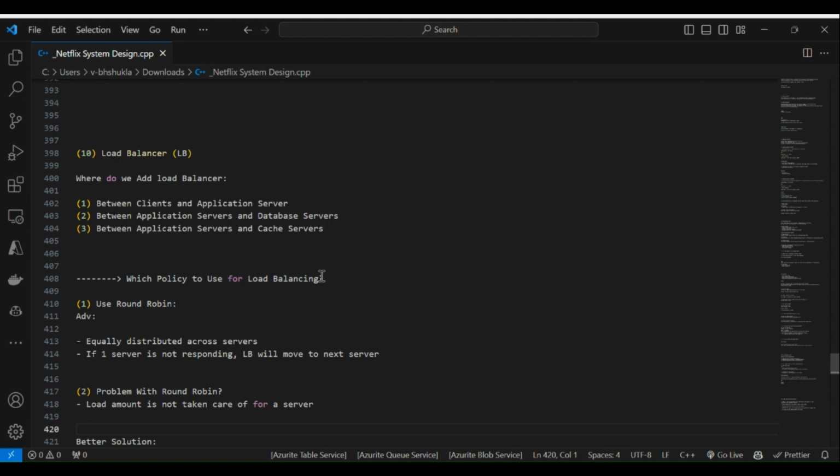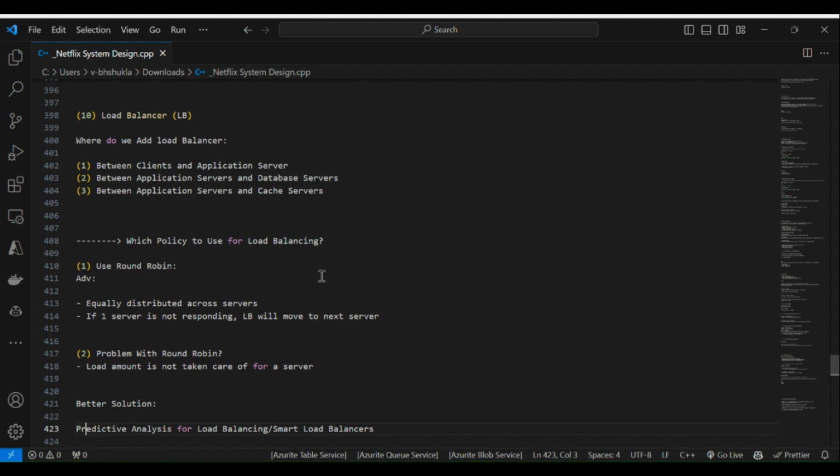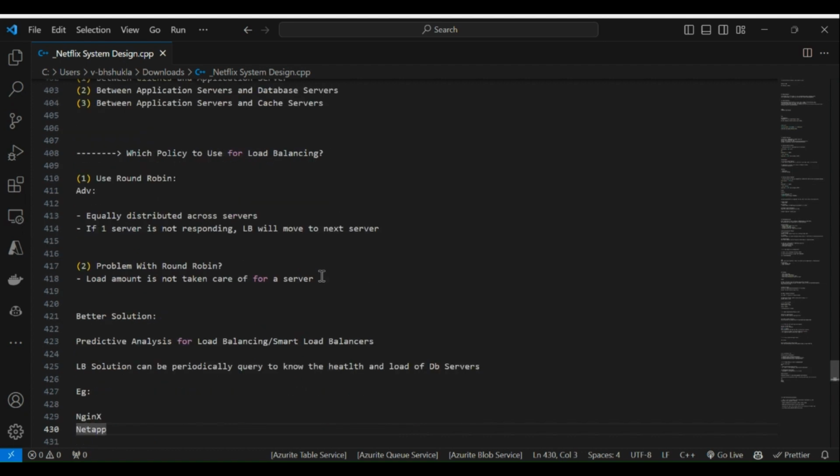Which policy to use for load balancing? We have a policy like round robin. In this, requests are equally distributed across the servers. Like if we have 100 requests, we distribute them in a 50-50 ratio. If one server is not responding, then the LB will move to the next server. The second policy: we have a problem with round robin, because the load amount is not taken care of for a server. A better solution is predictive analysis for load balancing, or a smart load balancer. The LB can periodically query the health and load of the DB server. Nginx or NetApp is an example of that.